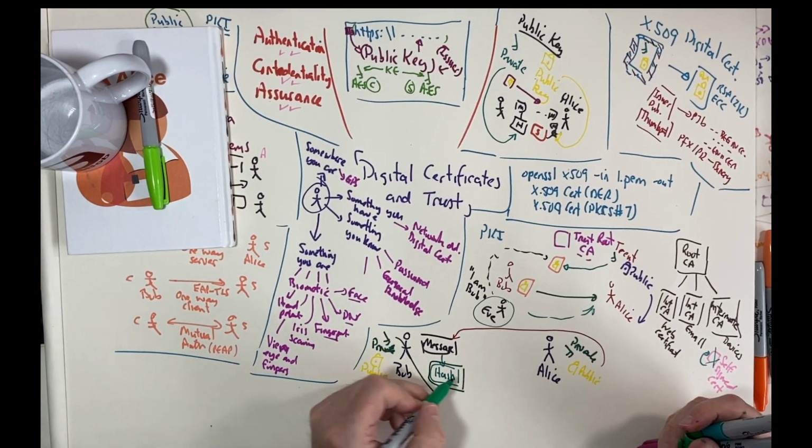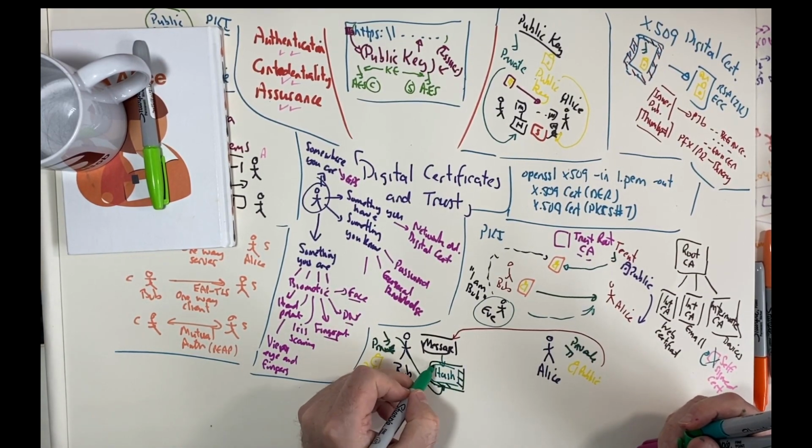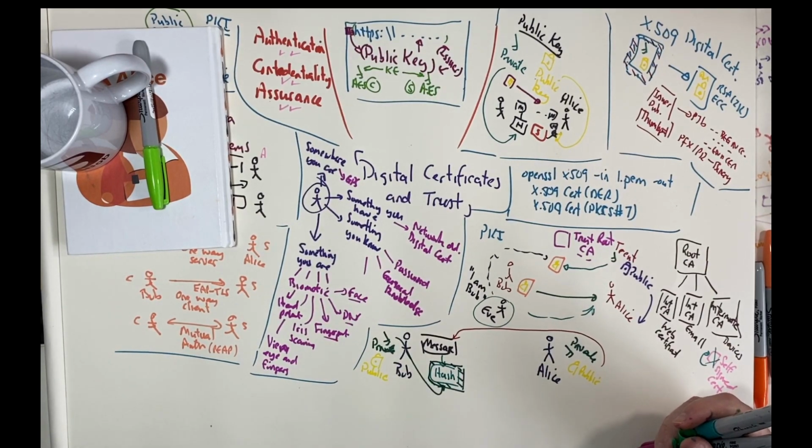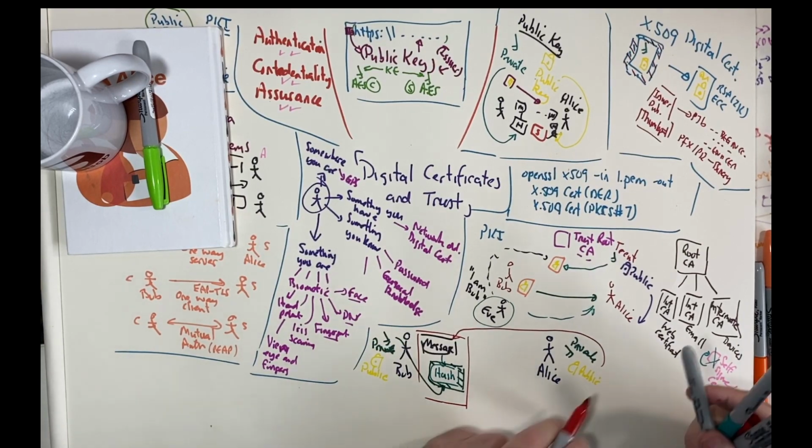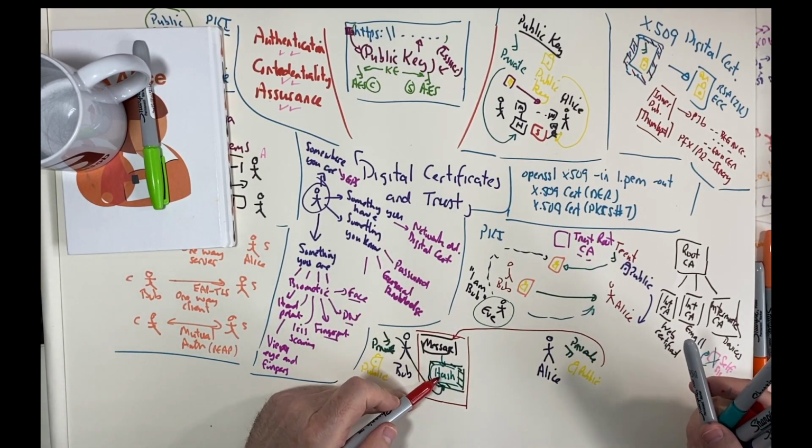So we now have an encrypted hash with Bob's private key. Next, he'll take the message and the hash and then encrypt all of that with Alice's public key.